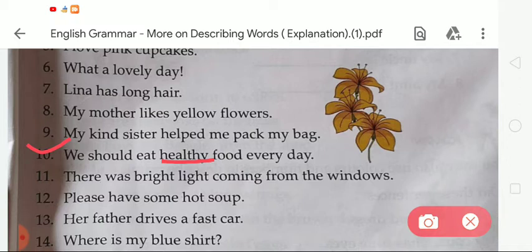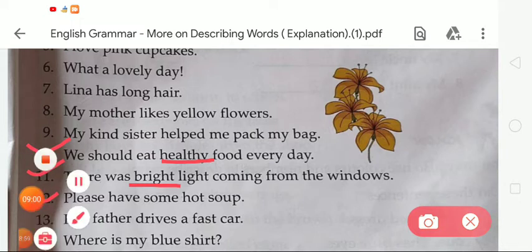Now number 11: there was bright light coming from the windows. So the describing word is bright. Okay, so we have to underline the word bright. Now the next, number 12: please have some hot soup. So the given word is hot. It is a describing word.